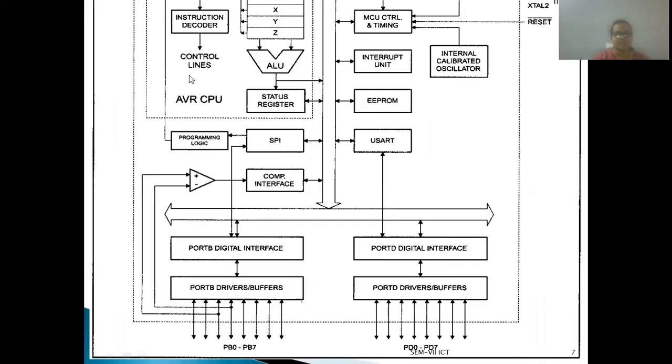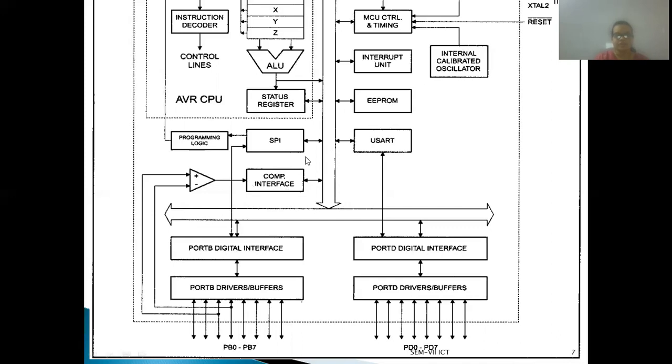Now in the next section, this is the AVR CPU, in which there is a register part and an ALU part. Here there is also an interrupt unit and EEPROM. For the serial port it has a USART, that is universal synchronous asynchronous receiver and transmitter. For serial interface we have SPI, the serial peripheral interface bus.